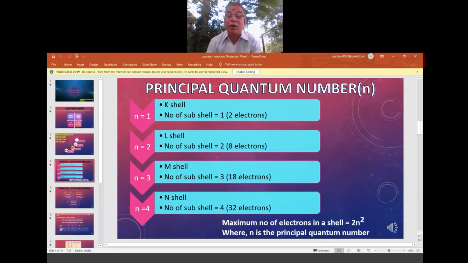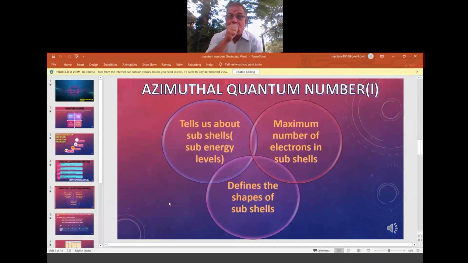Now azimuthal quantum number. Azimuthal, we use the word in physics whenever we go out to find the direction. For the electron, it is the shape. Okay, so in what shape the electron is, that is the idea given by the azimuthal quantum number.